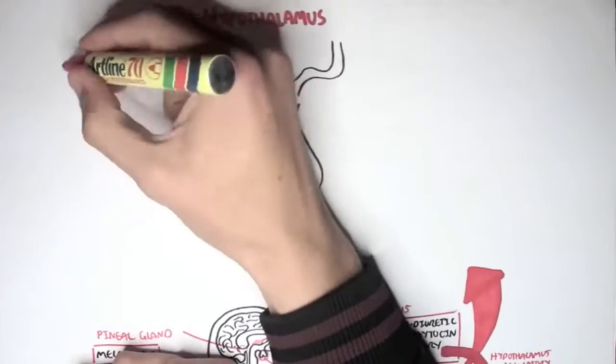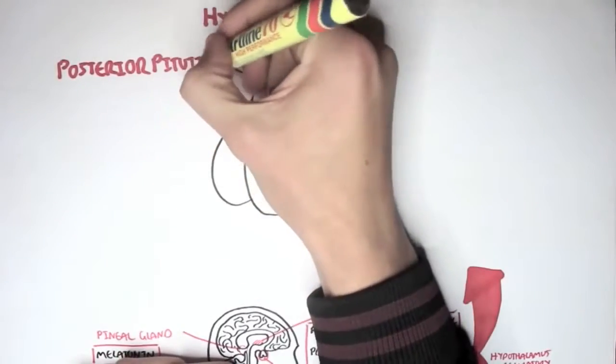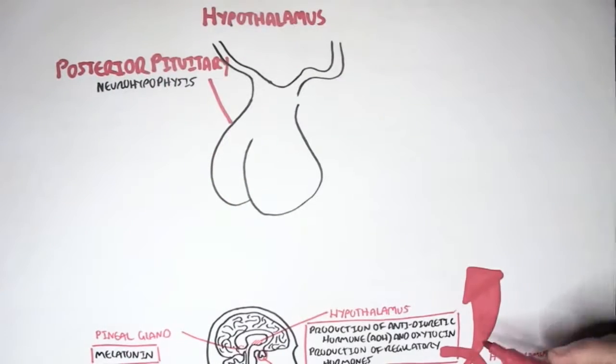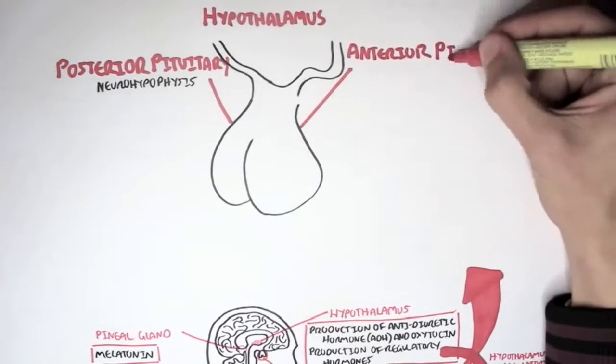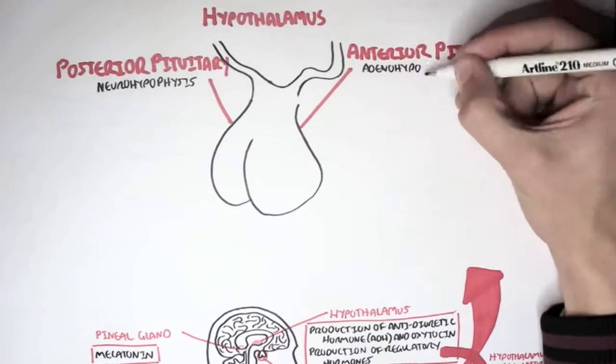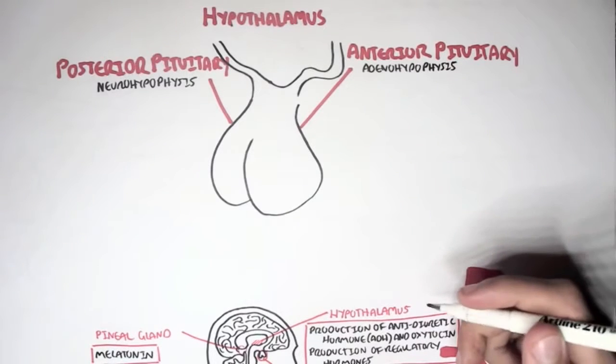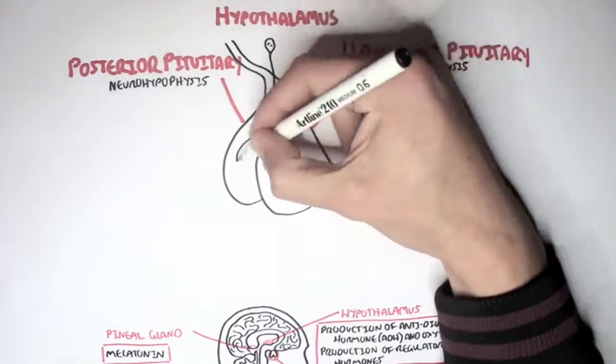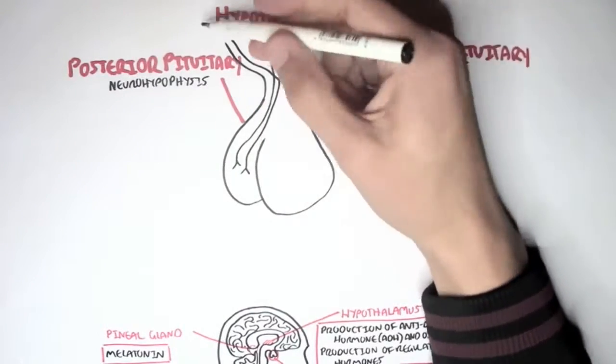The pituitary gland consists of two lobes. One is called the posterior pituitary, which is at the back. It's also known as the neurohypophysis. And then we have the anterior pituitary, also known as the adenohypophysis. I hope I'm pronouncing the physis right. Anyway, let's first look at the posterior pituitary and what it secretes.